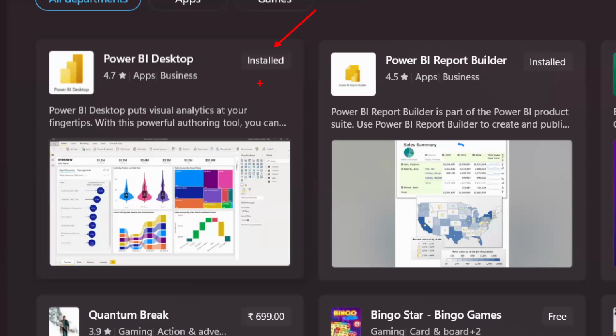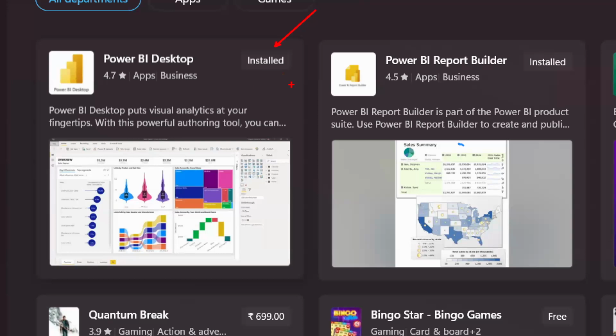So get into your Microsoft Store on your laptop or desktop. If you have Windows 11, Windows 10, or Windows 8, this will work. Windows 7, we don't have Power BI coming for Windows 7 anymore, so that's kind of deprecated. So you can just go and have this installed on your machine like this.